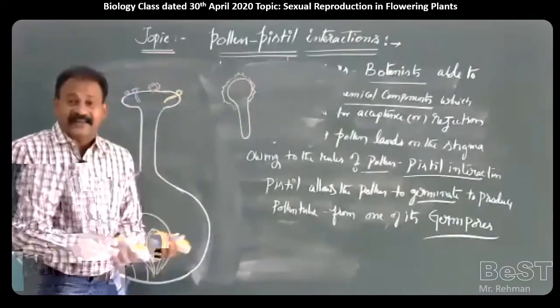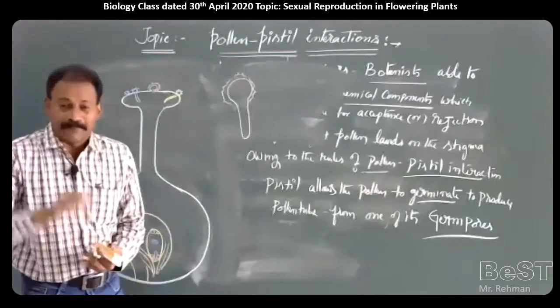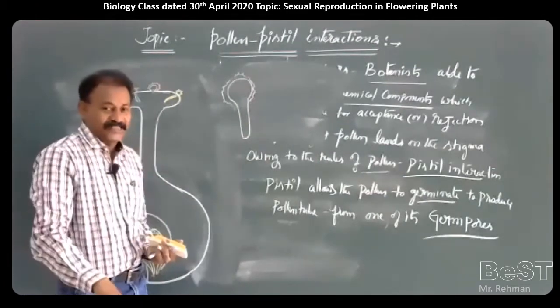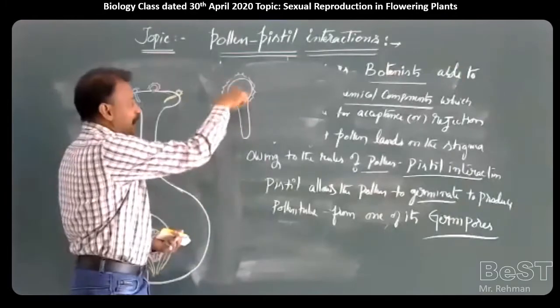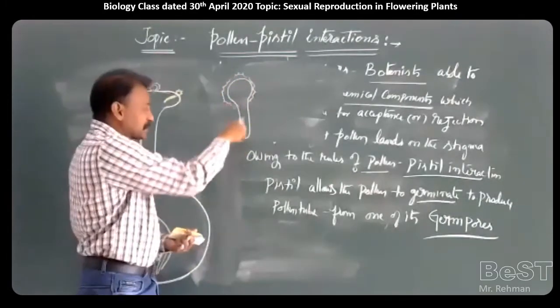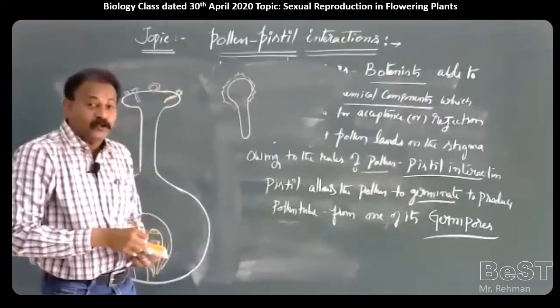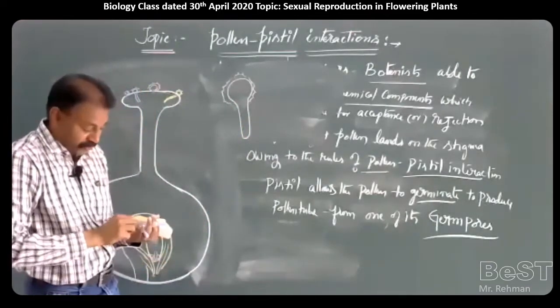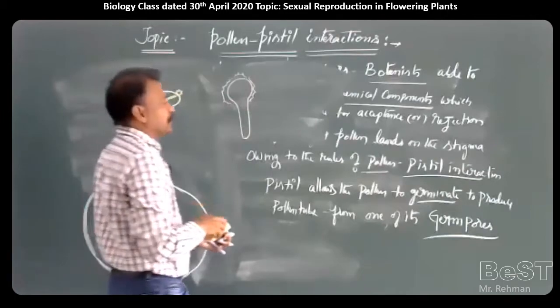So whenever in the plant kingdom any plant group produces a pollen tube, any pollen grain belonging to any plant group, if it produces a pollen tube, this process is called siphonogamy.